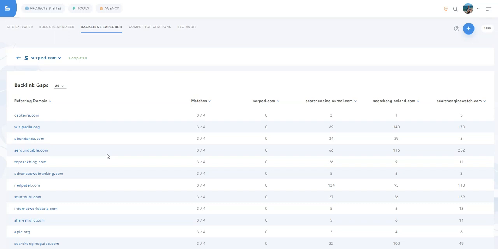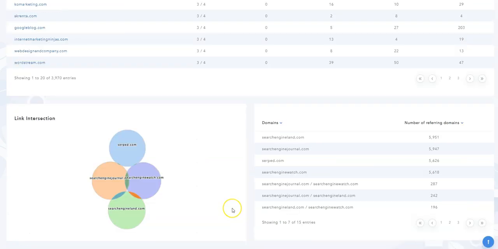especially if you want to build a link strategy based on competitor analysis, or if you have a new site or blog and want to catch up with competitors. At the bottom of the table, you can see a nice link intersection graph, which shows you how many referring domains these sites have in common, and you can see this data in the form of a table here. Alright, that's it. You now know how to find backlink opportunities using the backlink gap technique.